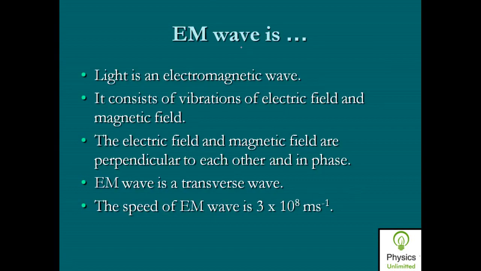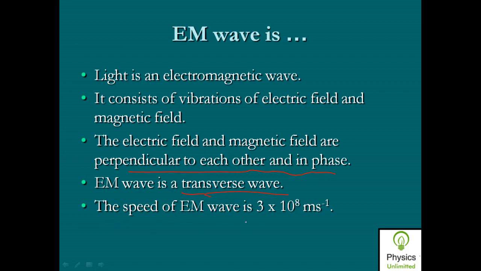So light is an electromagnetic wave. It consists of vibrations of electric field and magnetic field. The electric field and magnetic field are perpendicular to each other and in phase. And an electromagnetic wave is a transverse wave. Now how we can prove that this electromagnetic wave is a transverse wave, that we will see.